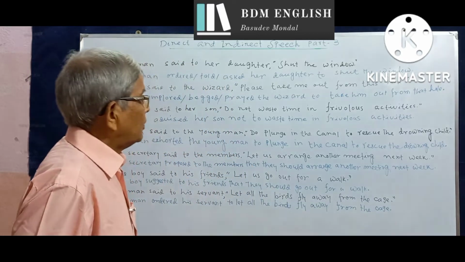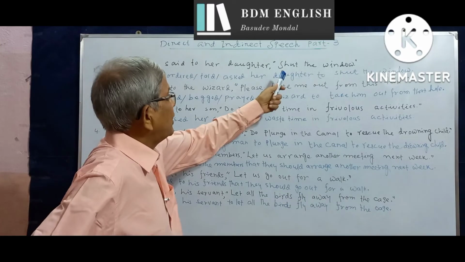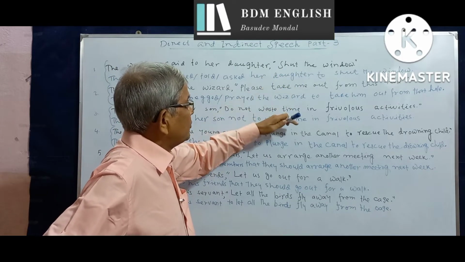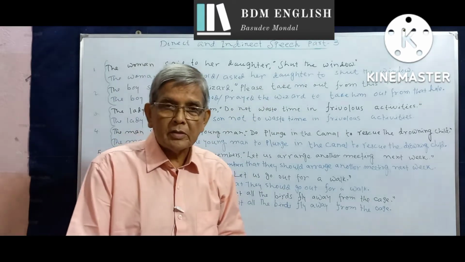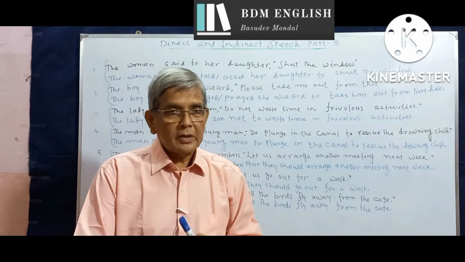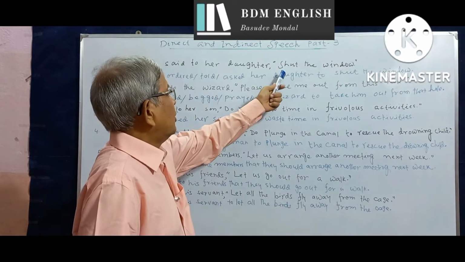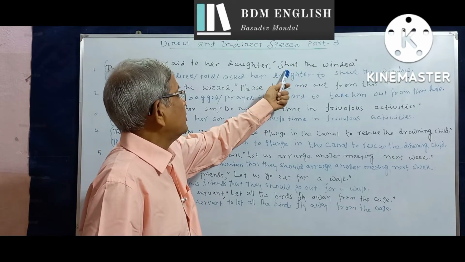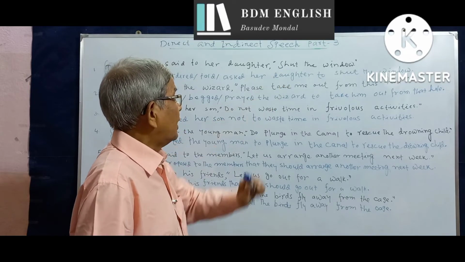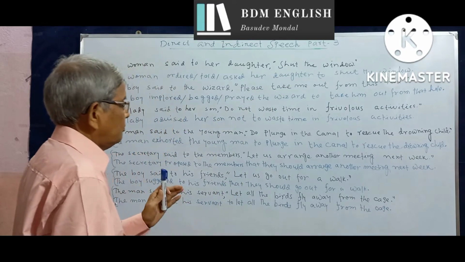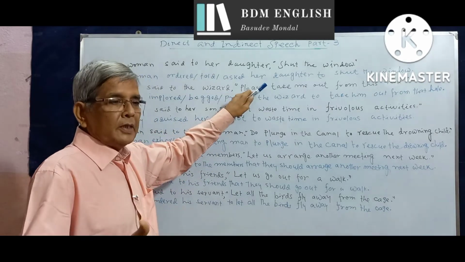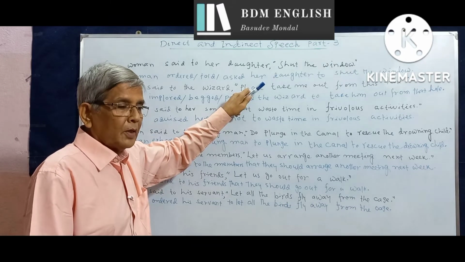But when we change speech of this common type of imperative sentences, the sentences in the indirect speech do not become complex sentences, though they are obviously declarative sentences. We know that this common type of imperative sentence begins or is formed by using the base form of the verb. And sometimes we place the word please to denote a request.